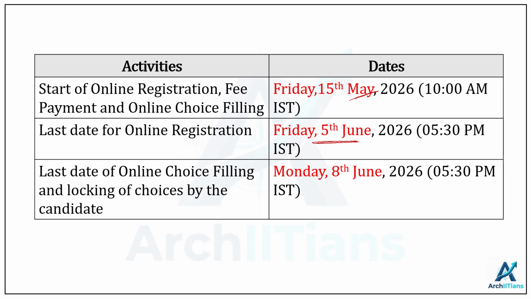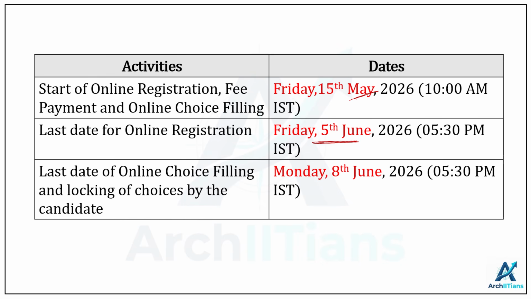So you have ample time to wait and make a conscious decision whether you want to register for CCMT or not. Because registration here also is somewhere around 2,000 to 3,500, and this is a registration fee. So if you want to wait for your COAP further rounds, that looks like a smart decision, both economically and in making a conscious decision. So you can wait for your further rounds of COAP counseling, and even up till the fourth or fifth round, if you're not able to get any offers, that could be the right situation in which you go ahead and complete your registration for the CCMT portal.